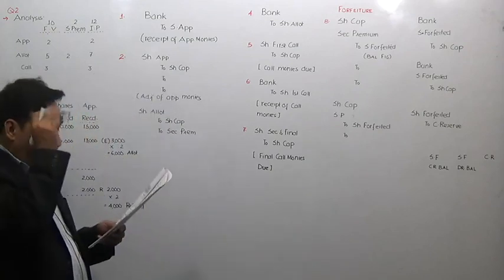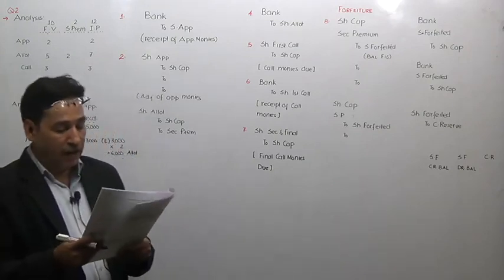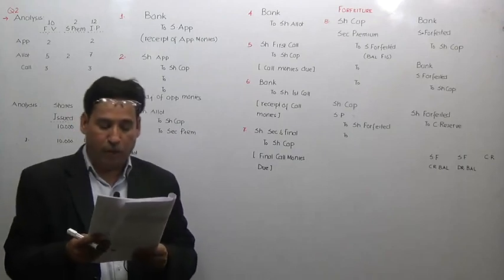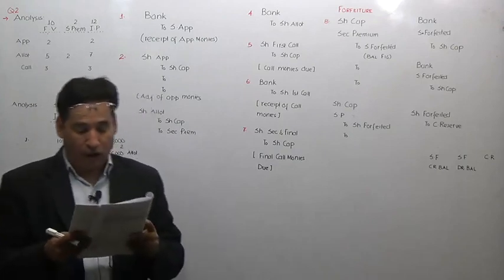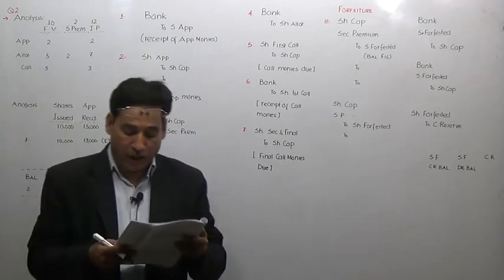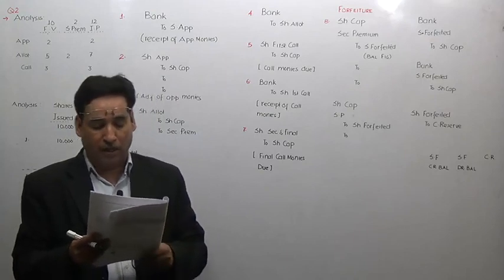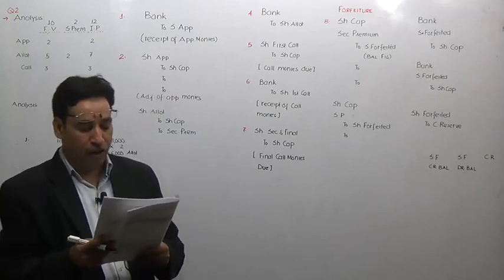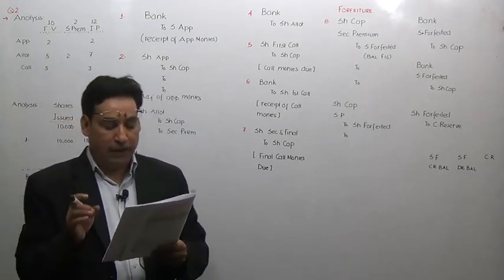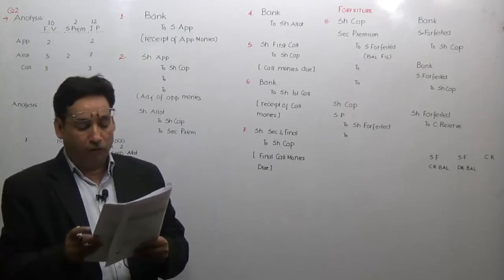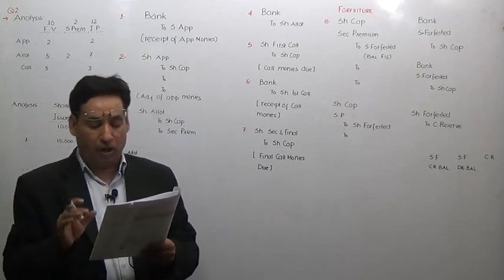Now in this particular case, what else is given? The call was also made. Mr. Nice, who held 1,000 shares, failed to pay anything apart from application and allotment money, and consequently his shares were forfeited and later on reissued to Mr. Wise at the rate of 9 per share as fully paid. Just go through this particular line once again. Mr. Nice, who held 1,000 shares, failed to pay anything apart from application and allotment.